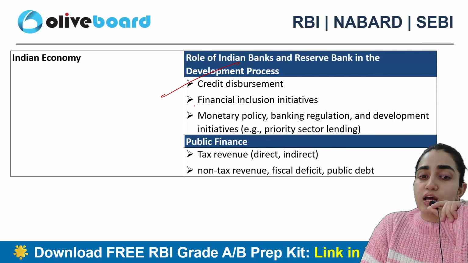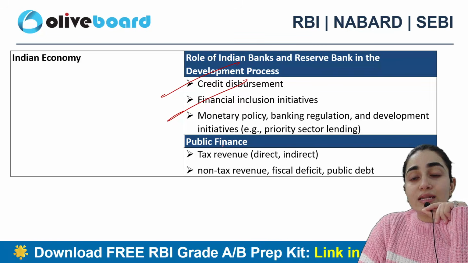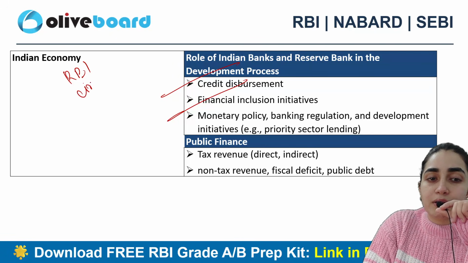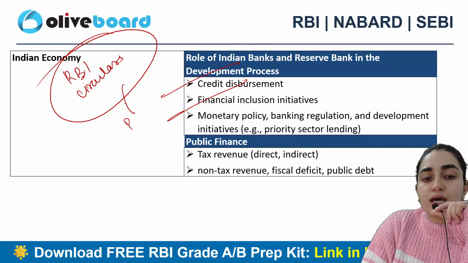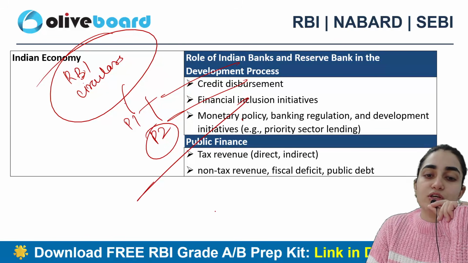Credit disbursement, financial inclusion initiatives, monetary policy, banking regulations, development initiatives. I need to take care of each and everything. Now, along with this, RBI circulars also play a hugely important role here. Many a time direct questions have been asked in phase 1, plus it can be very helpful for you from the perspective of phase 2 as well.